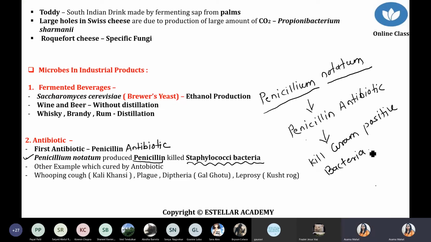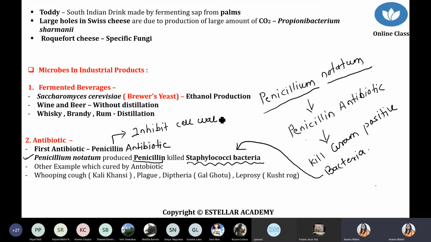An example for the gram-positive bacteria is Staphylococcus. Now, how does penicillin show its mode of action? Penicillin inhibits cell wall synthesis in gram-positive bacteria. What we are talking about is the function of the penicillin antibiotic. Penicillin antibiotics simply inhibit cell wall synthesis.